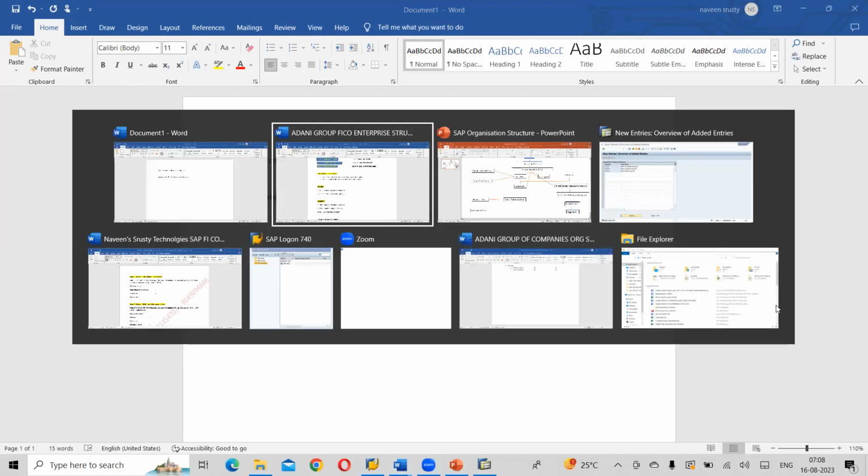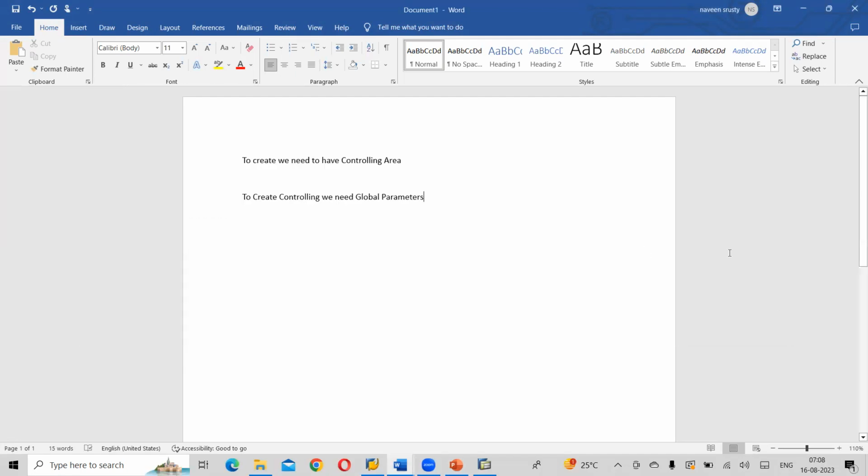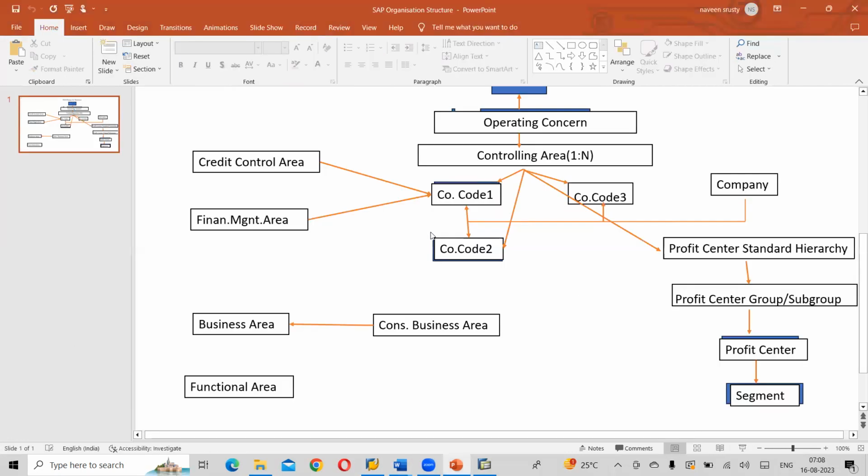What are the prerequisites we need? First a controlling area, and to have a controlling area, we need global parameters. These concepts come under new GL accounting. It's a very huge topic.